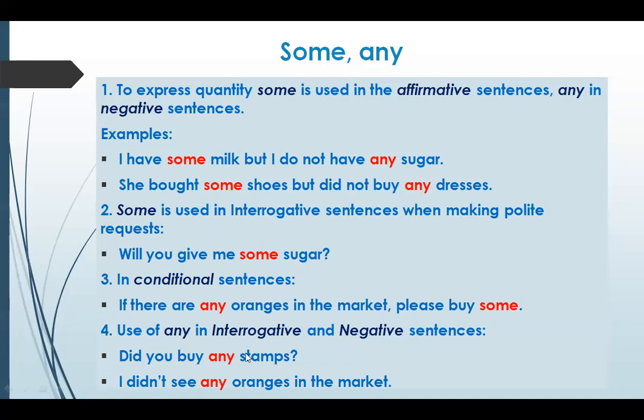Use of any in interrogative and negative sentences. Did you buy any stamp? So when you are using this any, it is used in interrogative and negative sentences. So when you are asking questions, use any. हम ये नहीं कहेंगे did you buy some stamps? It's always better to use did you buy any stamps? I didn't see any oranges in the market. So when you are talking about any things which is in negative, use any.